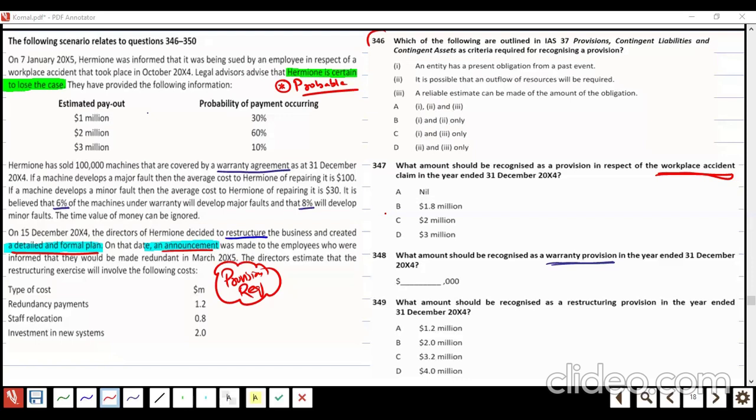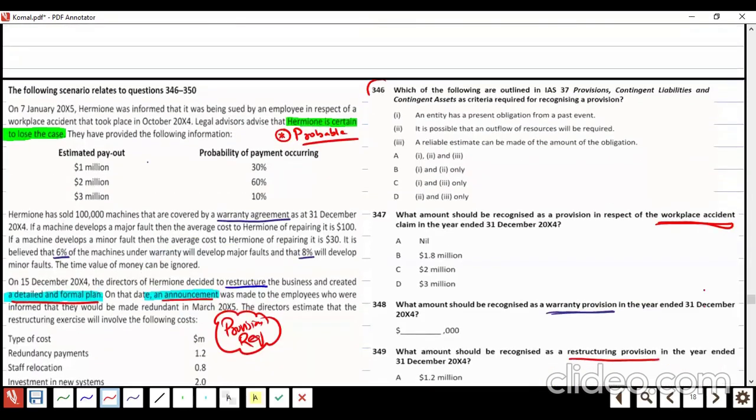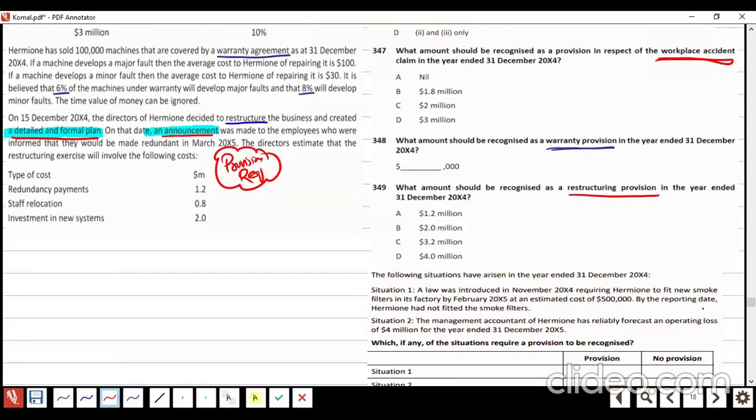Other than restructuring items, we will definitely ignore. Which items we will consider and which we will ignore, this is what we need to deal with in 349. Got my point? And if I continue, the question is finished.